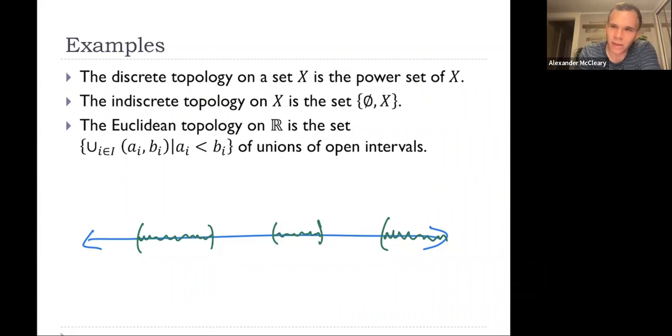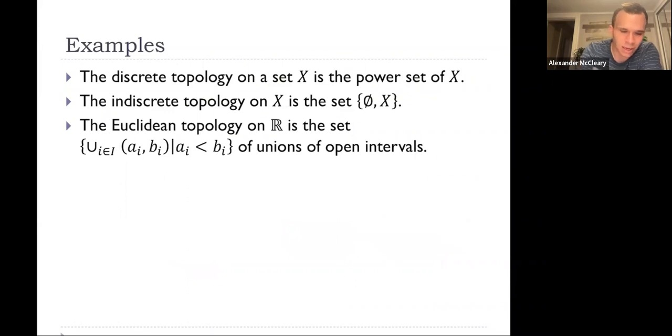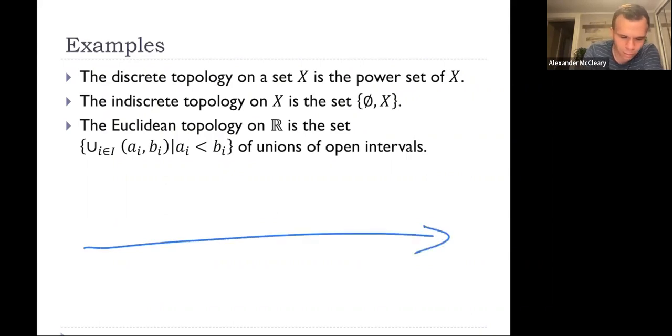Let's look at what happens if we try to require infinite intersections of open sets be open. So I'm just going to redraw this line. Okay, so we have a real line here. Let's call this 0. What we can do is take an infinite collection of open intervals. We're sort of converging onto a single interval. Let's call it -1.